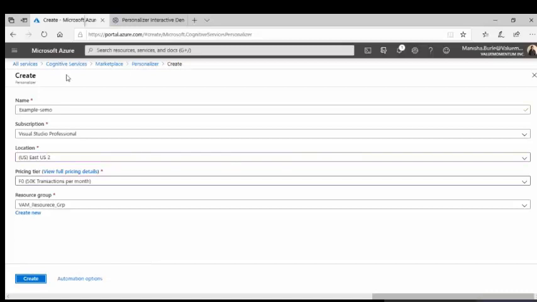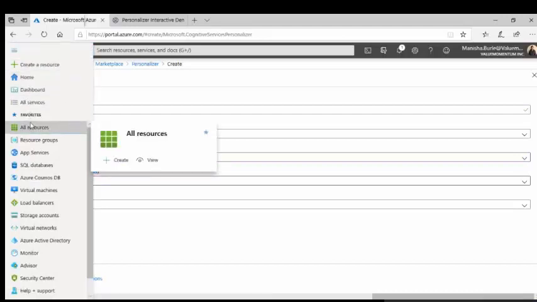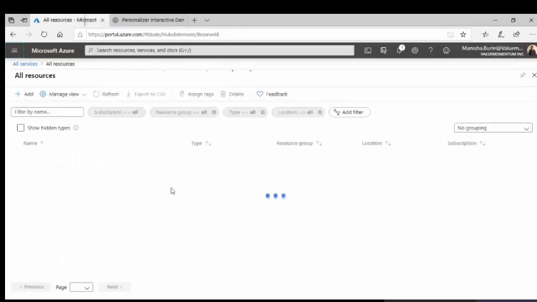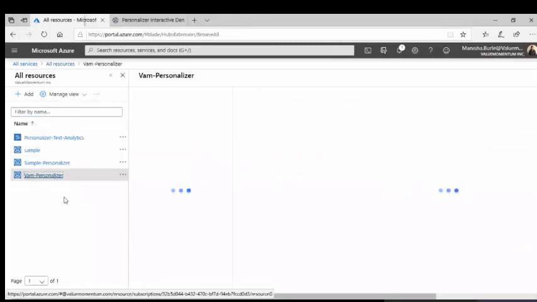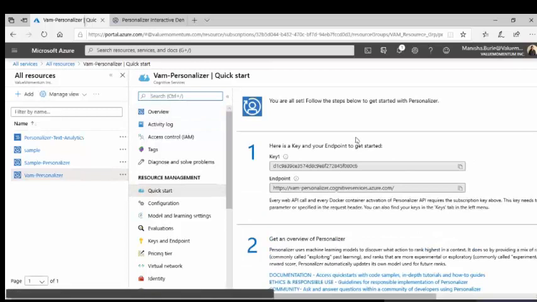Okay. It takes some time, so let me show the one which I have created earlier. I'm going to my resources. Yeah, this is the Personalizer resource. Once you create it, you'll see this page.